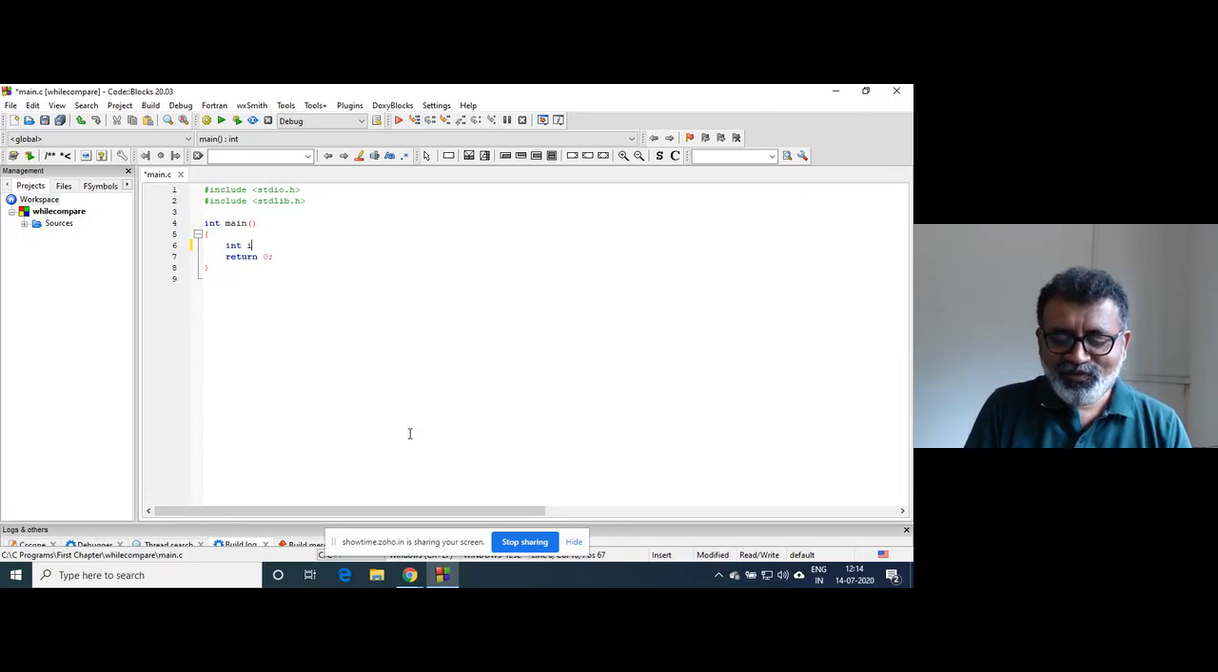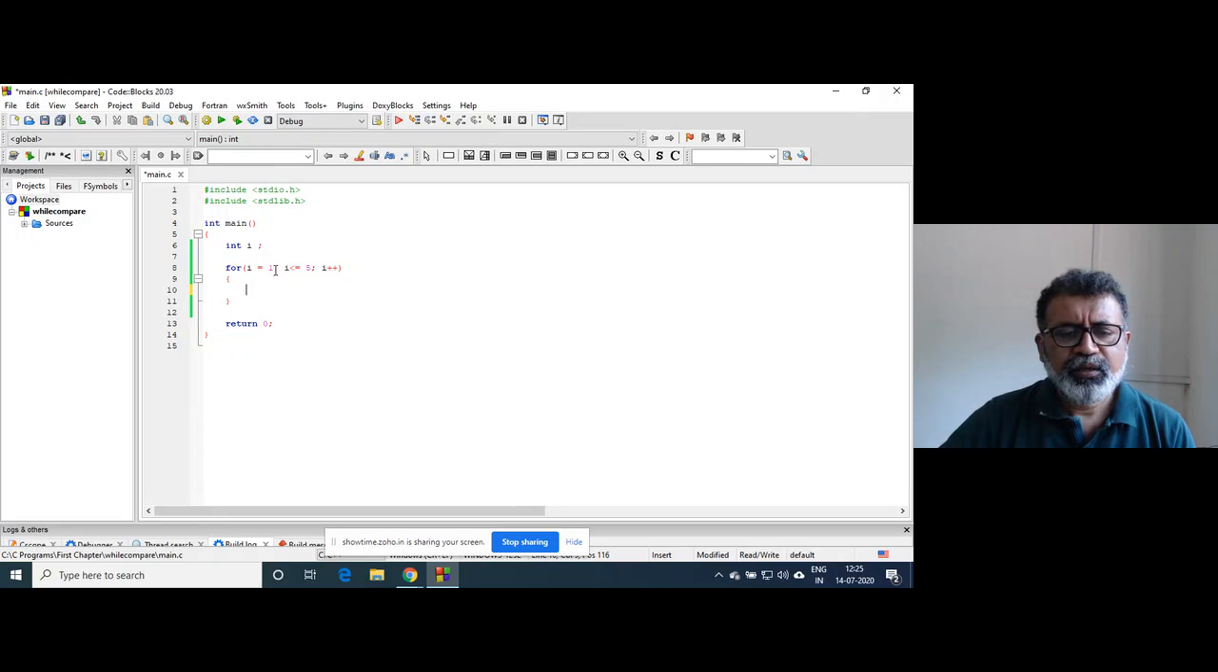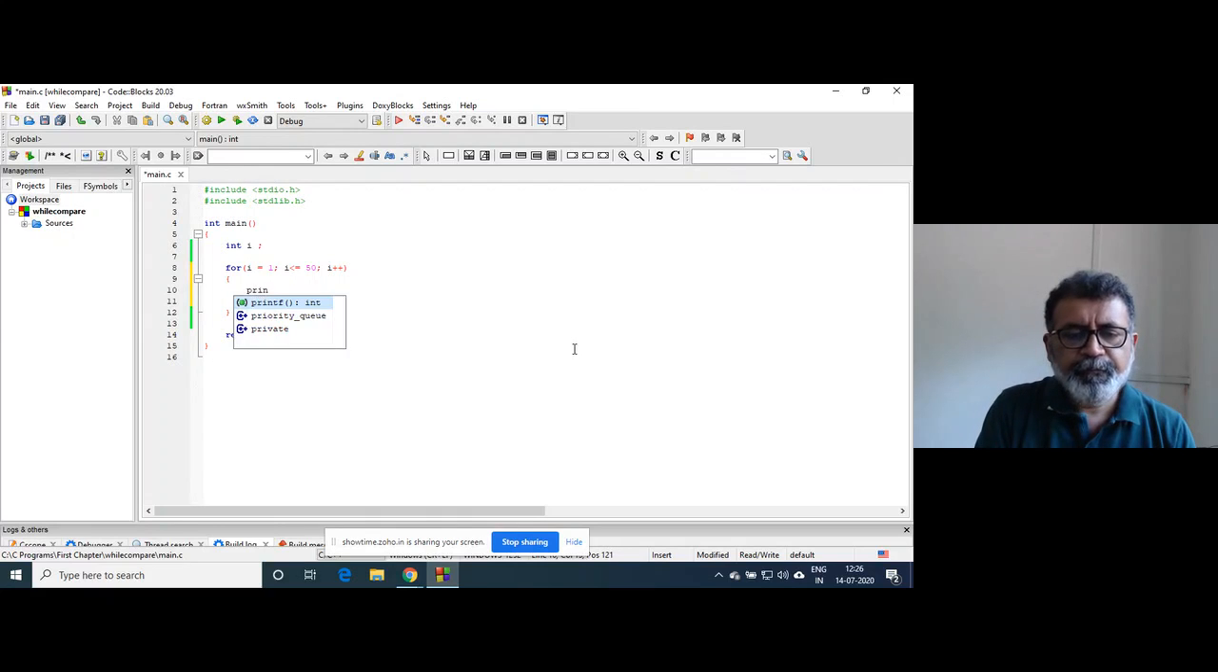I will write a simple program here. Suppose I try to write, suppose 50, if I mod 5 not equal to 0, right?